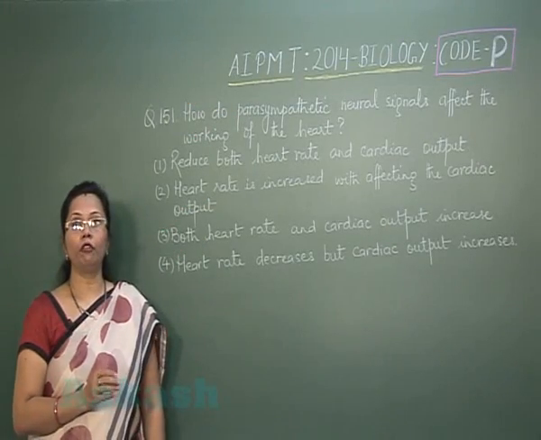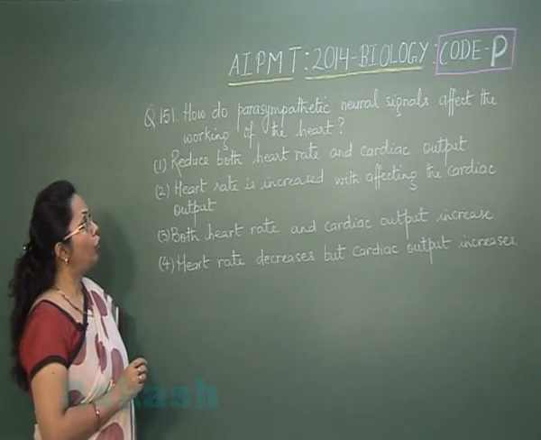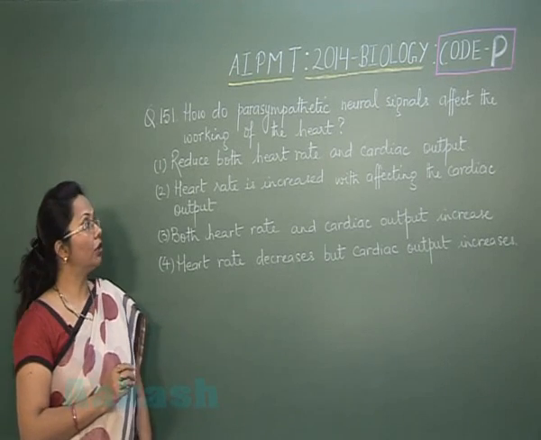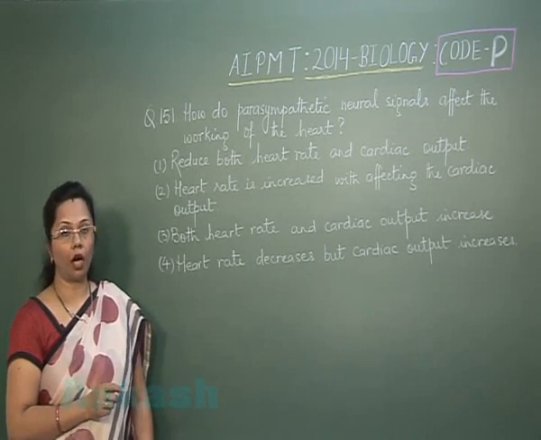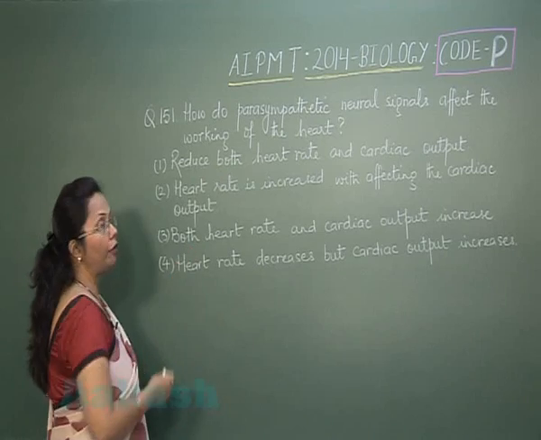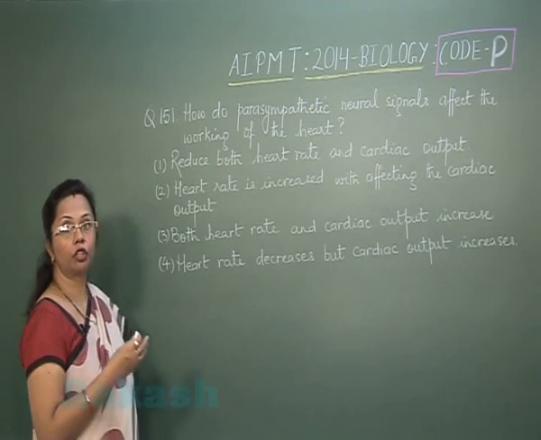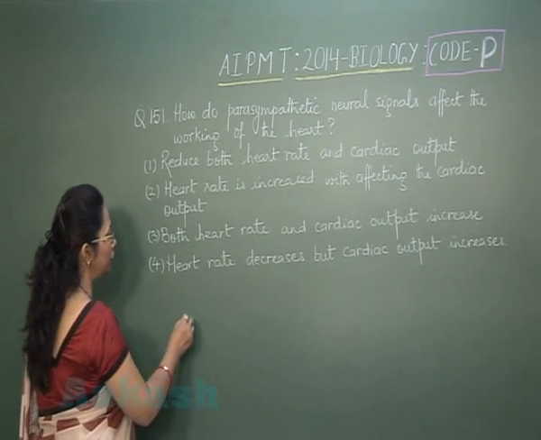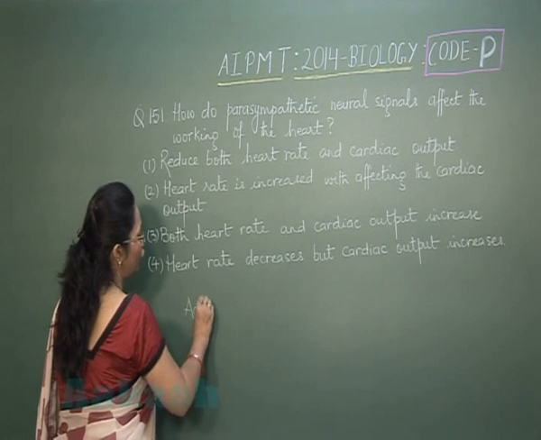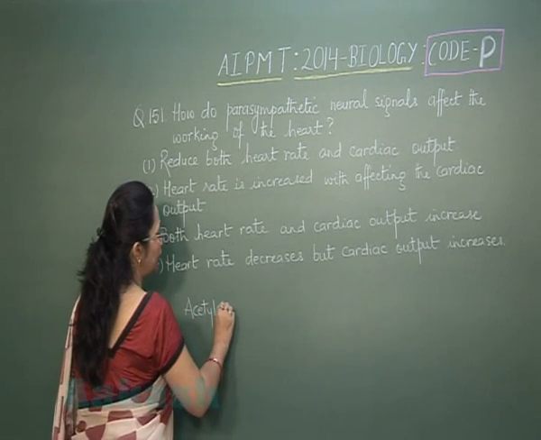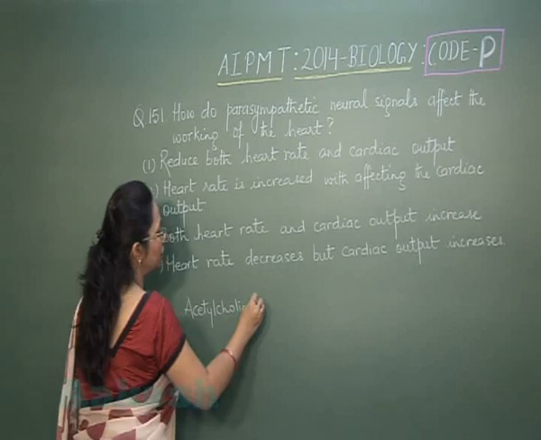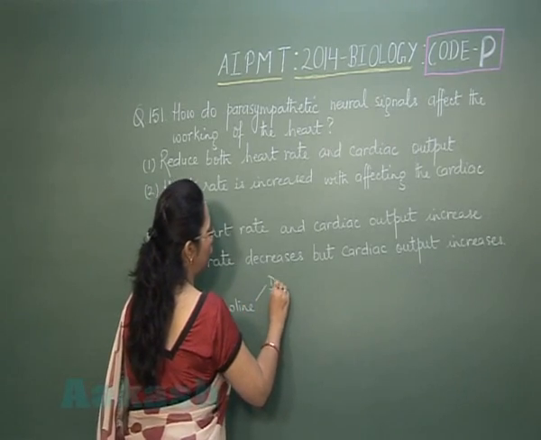Now the question 151. How do parasympathetic neural signals affect the working of the heart? Now we see that parasympathetic neural signals, which is part of autonomic nervous system, they release acetylcholine. Now this acetylcholine causes decrease in heart rate.